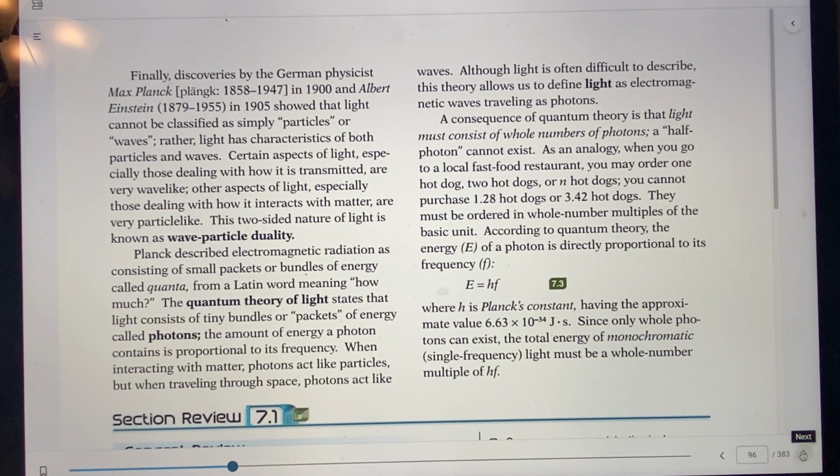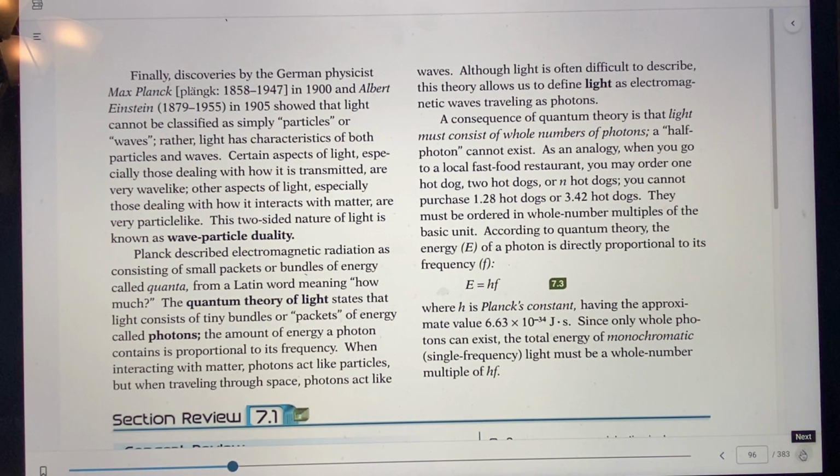Finally, there were these two scientists I talked about, and one of them was named Max Planck, very famous, in 1900, and Albert Einstein, which you probably know about, in 1905, showed that light can be classified as particles, but not simply as particles or waves. Light has characteristics of particles and waves, but doesn't take on the particles sometimes and the waves sometimes.